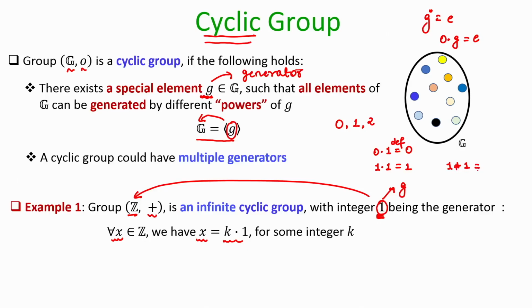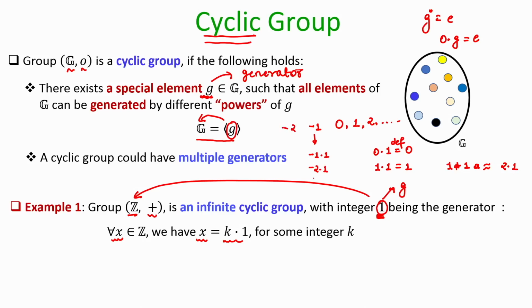So, this can be treated as 2 times 1 and so on. That means all the values on the positive side can be generated by the element 1, and in the same way you can generate the negative elements. For instance, if you want to generate minus 1, then minus 1 can be interpreted as minus 1 times 1. Minus 2 can be interpreted as minus 2 times 1.